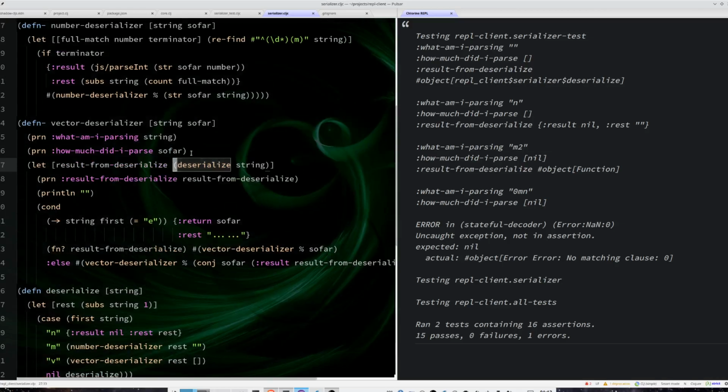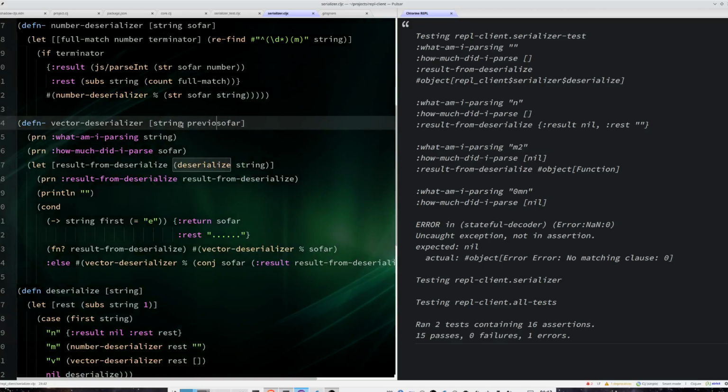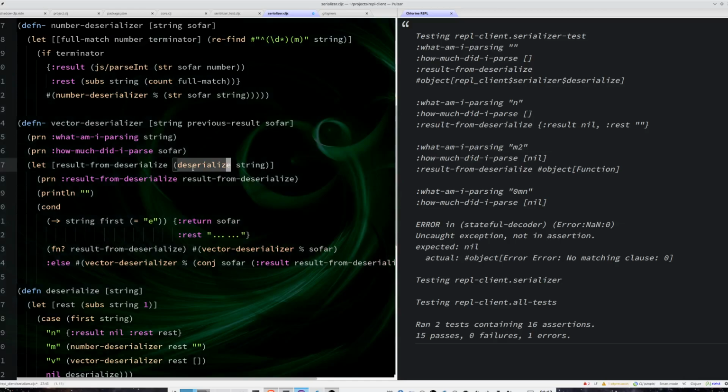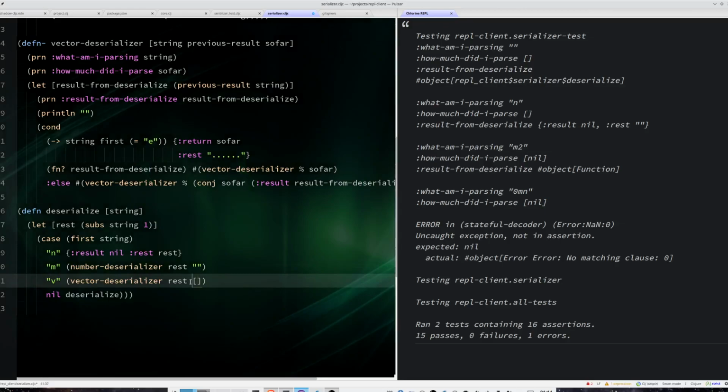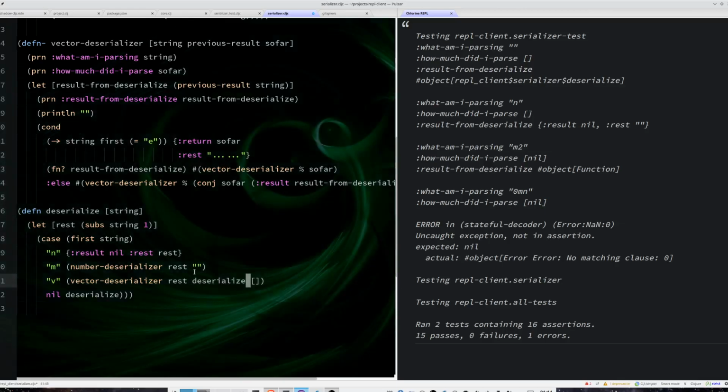We cannot have this function here because it will not always be deserialized. So let's call previous result, and previous result will be this, and here we are gonna feed the seed for the previous result, and it was the serialize itself because that's the first call that we did.